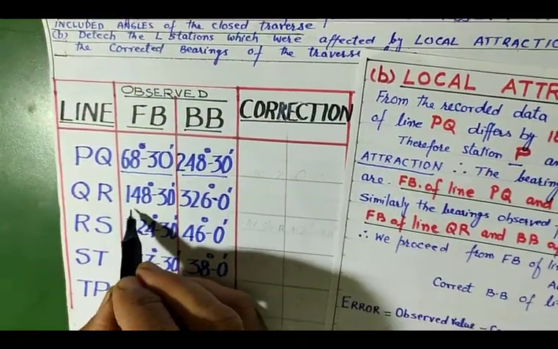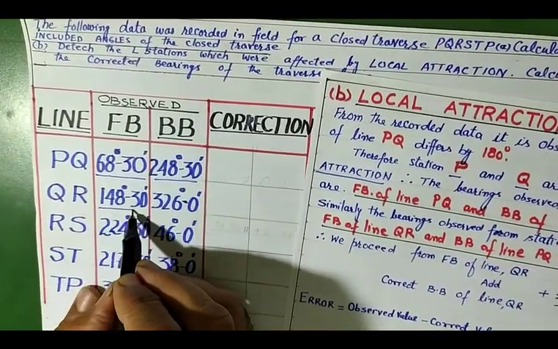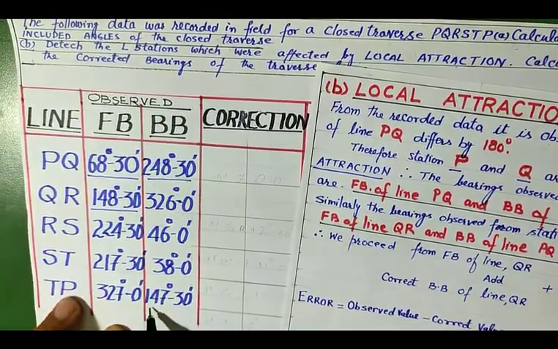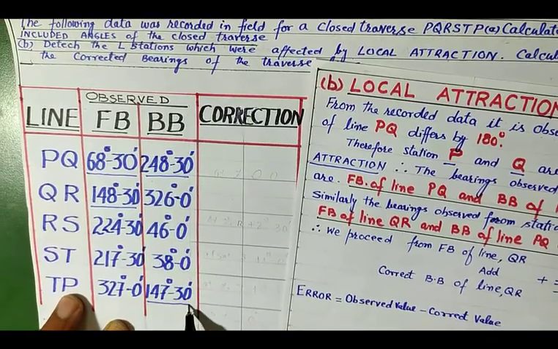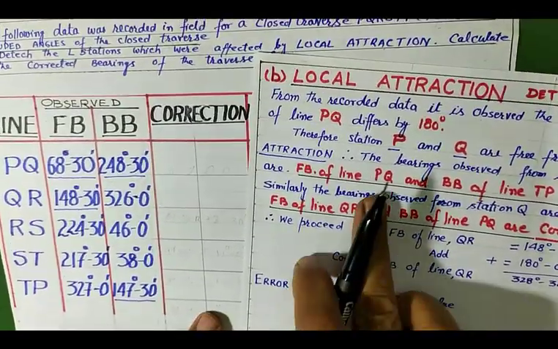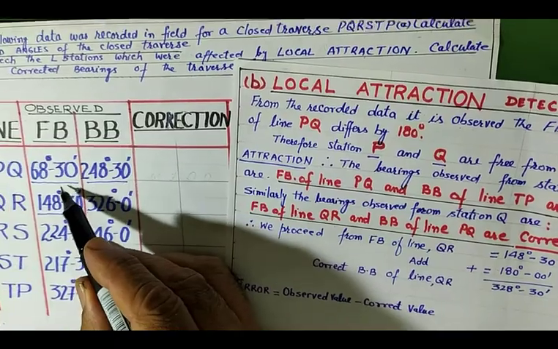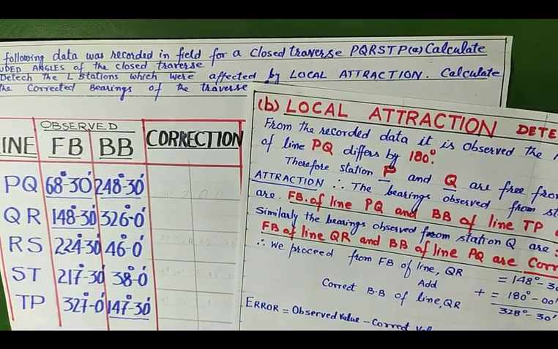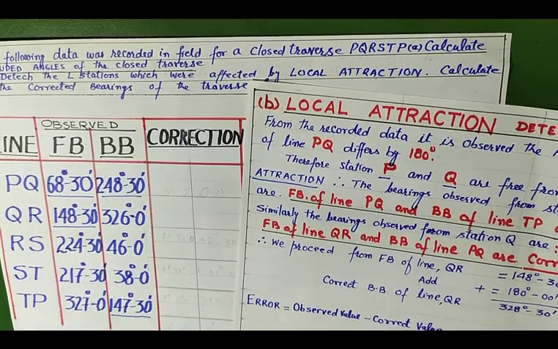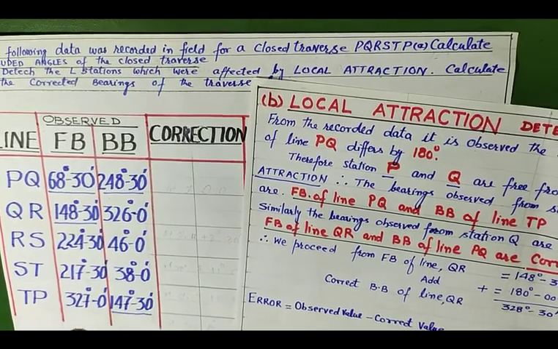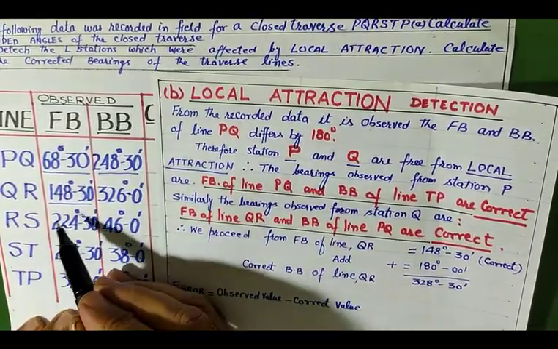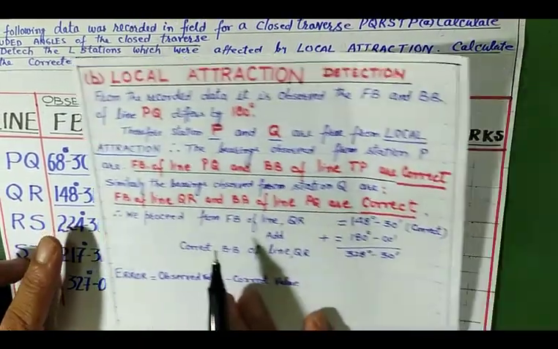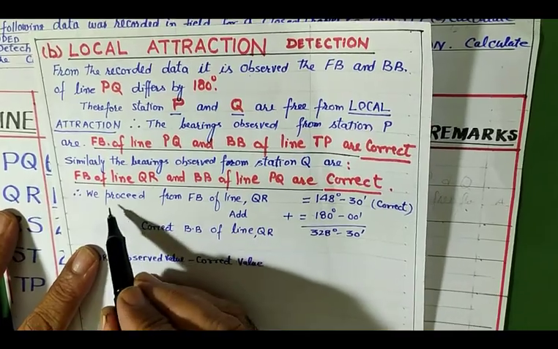So this is the forebearing of line QR. It is also correct. And from station P, this is the back bearing of line TP. This is also correct. So these are the four readings I mentioned over here, underlined over here. These are the correct four bearings, because these are not affected by the local attraction. So now we proceed from the forebearing of line QR.